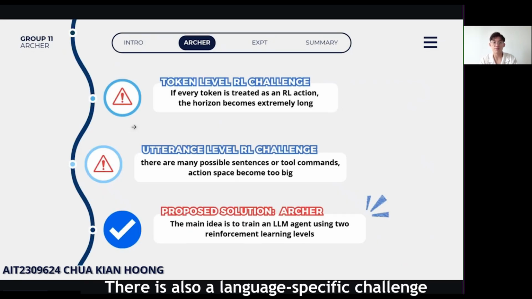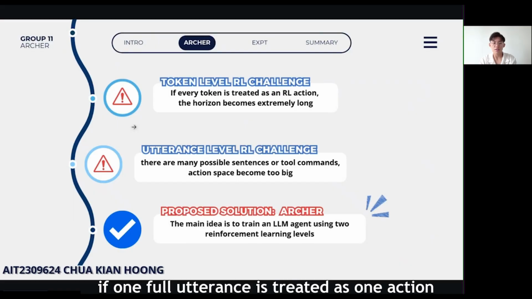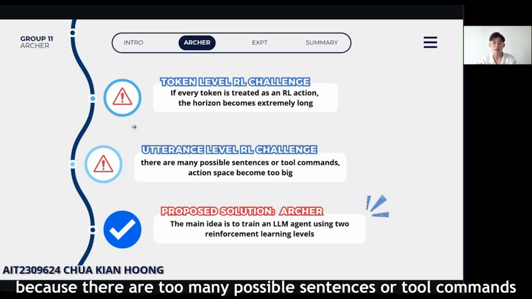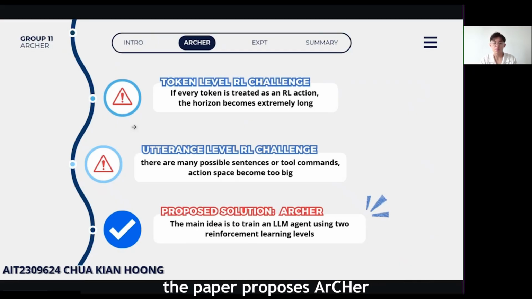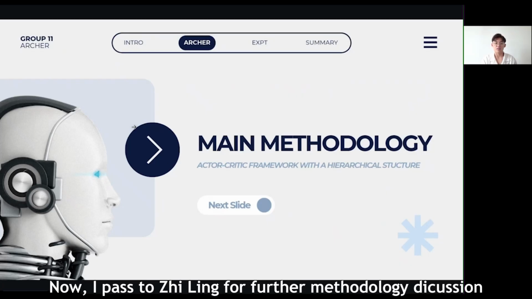There is also a language-specific challenge. If each token is treated as one action, the RL horizon becomes too long because the final reward must be propagated backward across many token decisions. However, if one full utterance is treated as one action, the action space becomes too large because there are too many possible sentences or tool commands. To balance these two problems, the paper proposed ArCHer. The main idea is to train the LLM agent using two reinforcement learning levels, the utterance level and the token level. Now I pass to Ziling for further methodology discussion.